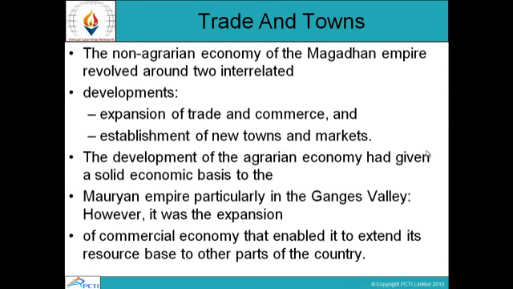The development of the agrarian economy had given a solid economic base to the Mauryan Empire, particularly in the Ganges Valley. When the development of the agricultural economy took place, it gave the Mauryan Empire a solid base to expand itself. However, it was the expansion of the commercial economy that enabled it to extend its resource base to other parts of the country.